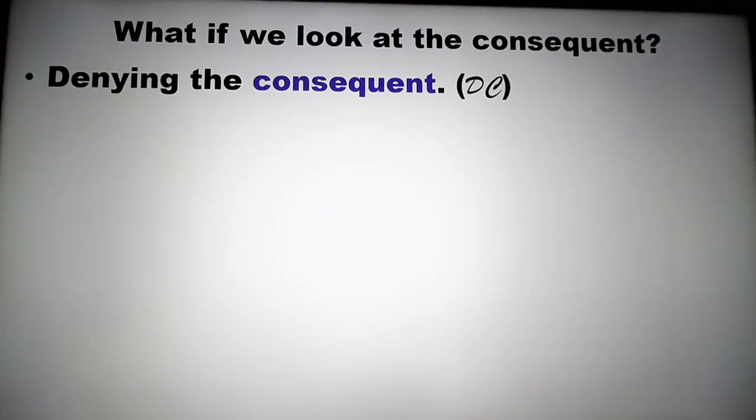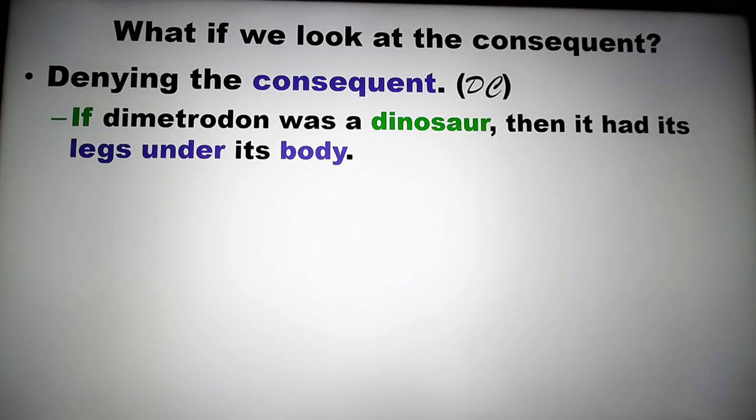What if we look at the consequent? Just like we could affirm the antecedent and we could deny the antecedent, we can do the same thing with the consequent. What happens if we deny the consequent? What does that tell us about the antecedent? Well, let's look at an example, one that we've met before. We saw Dimetrodon in an earlier video.